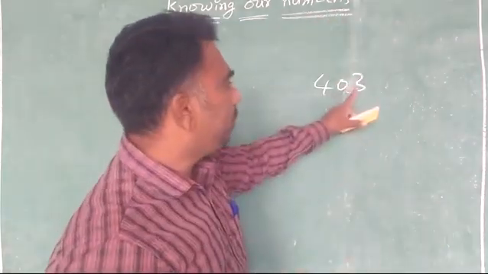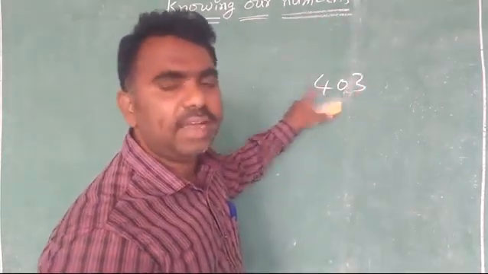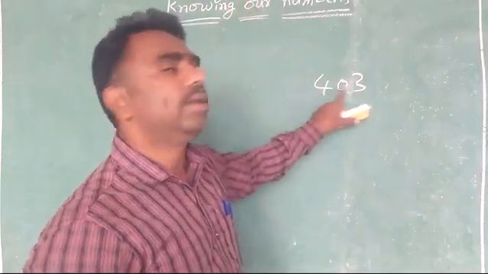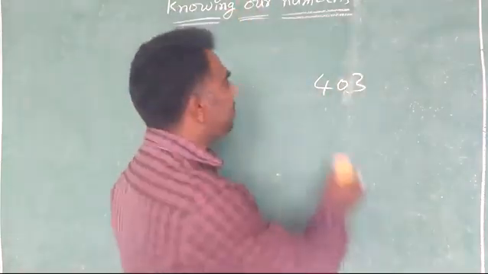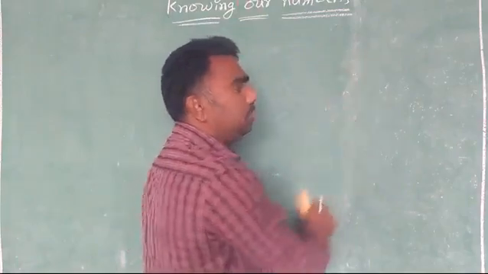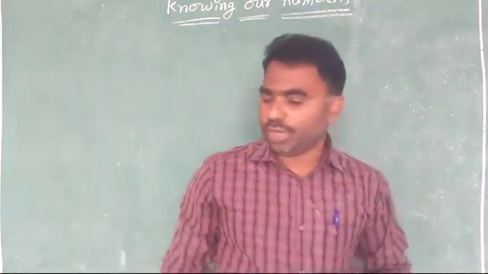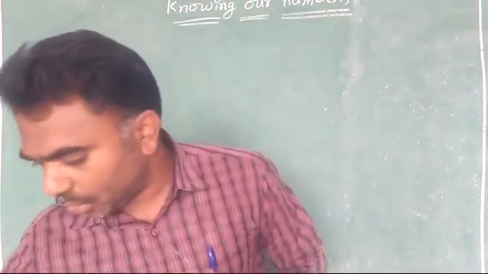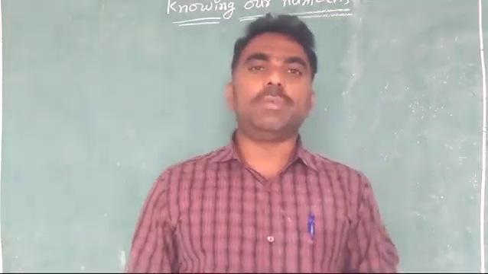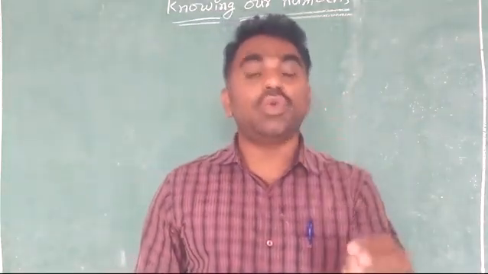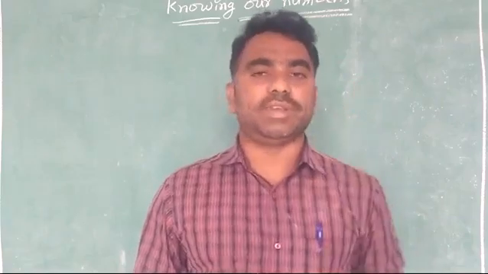So you know that we will read the places: ones, tens, hundreds. Simple. So 403. This is the way of reading the numbers. This is the way of using the numbers. So you know very well about the numbers, but you have known only 5-digit numbers.